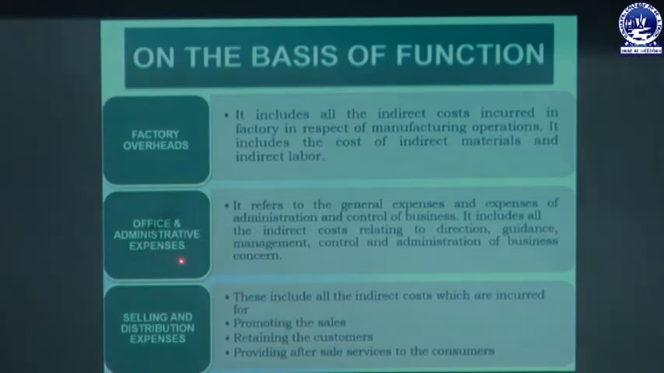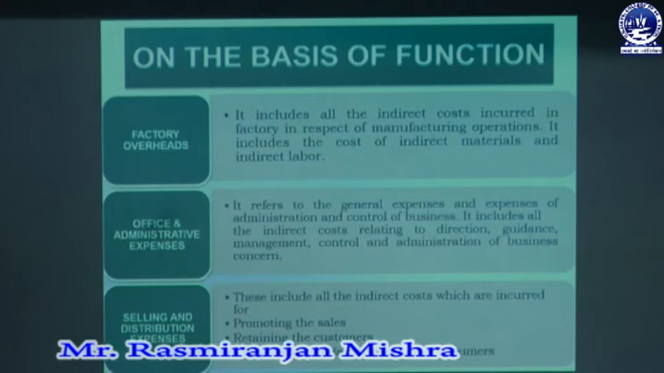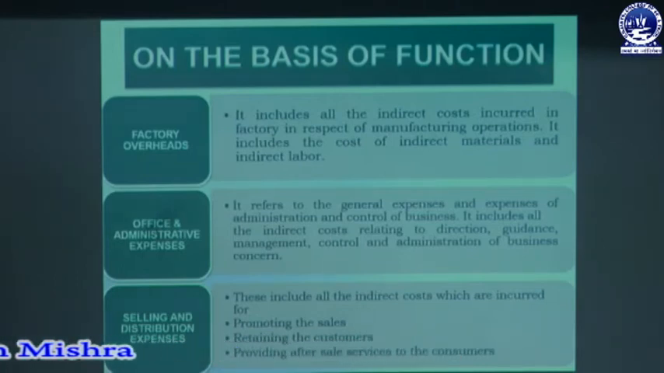The second one is office and administrative overhead. It refers to the general expenses of administration and control of a business. It includes all the indirect costs relating to direction, guidance, management, control and administration of a business concern. So office and administrative overhead is basically all types of indirect expenses for conducting the office and administrative activities. Whatever indirect cost is incurred for direction, guidance, management, control and administration is called office overhead or administrative overhead.